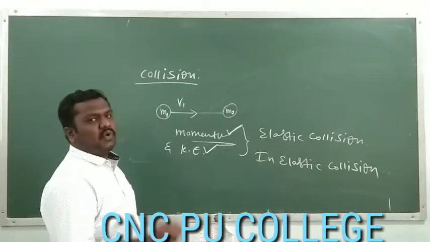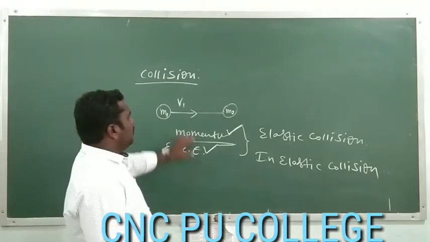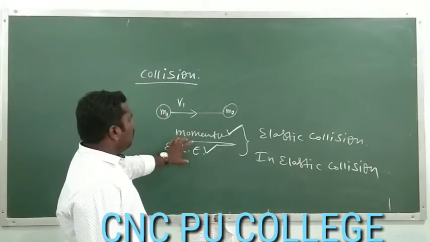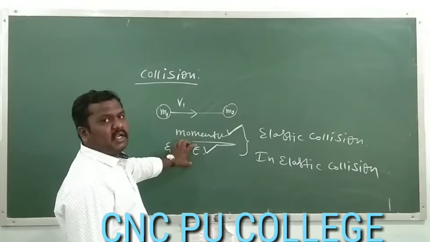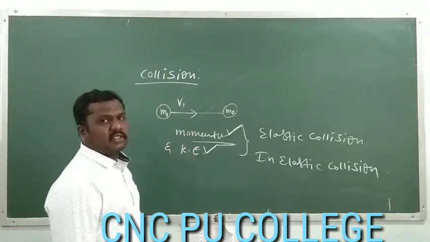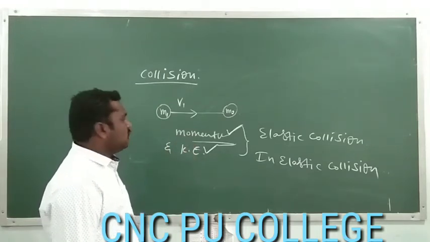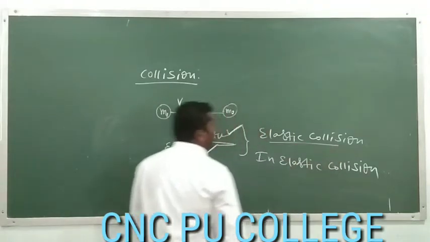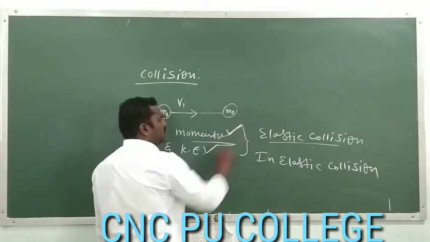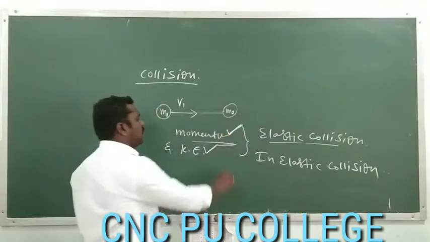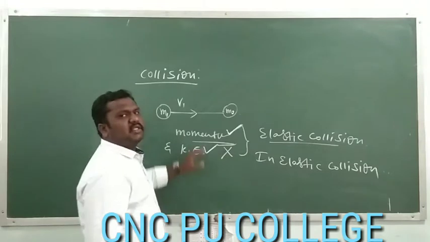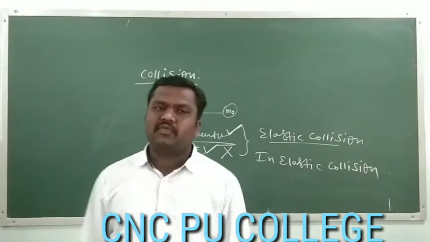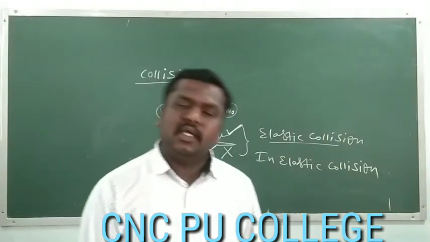Conserved means that before and after the collision, if we measure the momentum, it must be the same. In the same way, if we measure the kinetic energy before and after the collision, it must be the same. If both parameters are conserved, it is called an elastic collision. If only momentum is conserved but kinetic energy is not, such collisions are said to be inelastic. So we have two kinds of collision: elastic and inelastic.